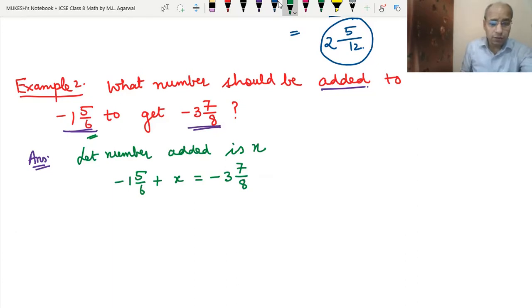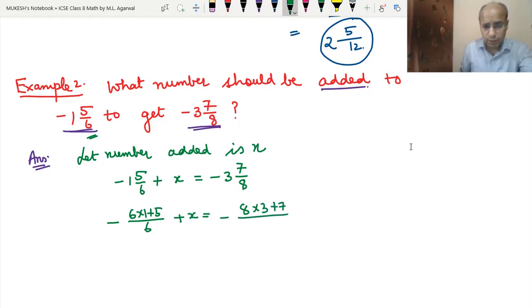Now first, since this is a mixed fraction, we will convert this mixed fraction into an improper fraction. We will not consider this sign while converting the mixed fraction; we will still write it as a minus. So first 6 into 1, then plus 5 upon 6. There is no role of this sign while converting from mixed fraction to improper fraction. Plus x, the same here, minus 8 into 3 plus 7, upon 8.